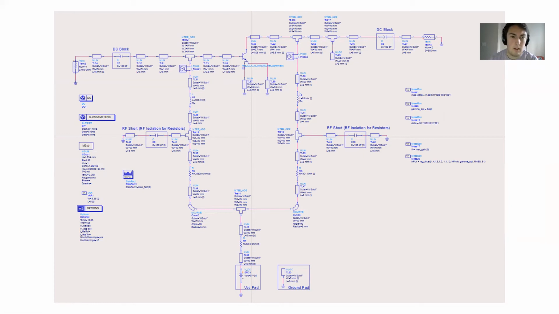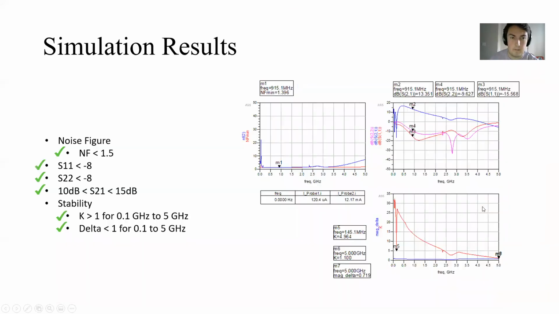But I believe that this design with the matching that was done before, along with all the DC biasing that was done and the protection for the DC biasing, was able to meet a lot of the simulation results that are shown on the next slide. So I'll move to the next slide. So this is the final design. I'm happy with the results we saw from it that we'll see on the next slide.